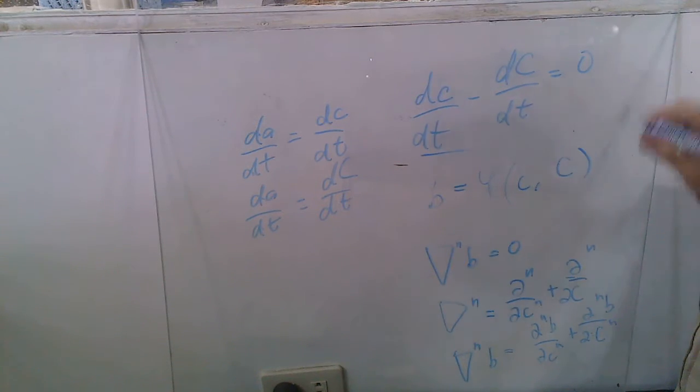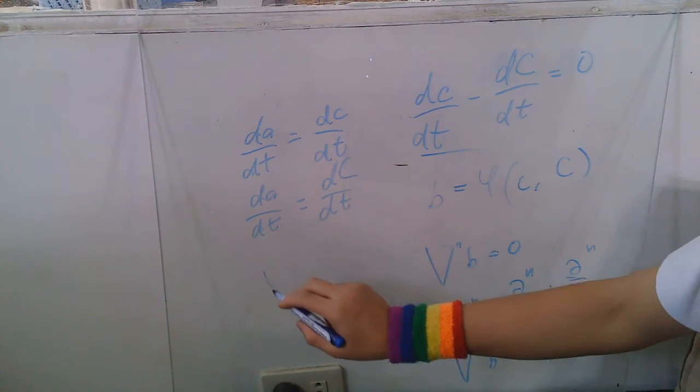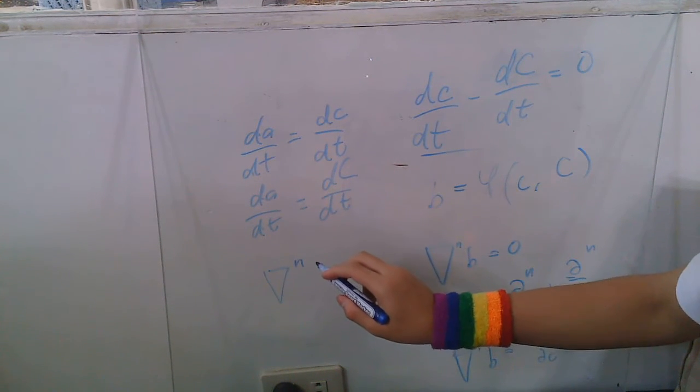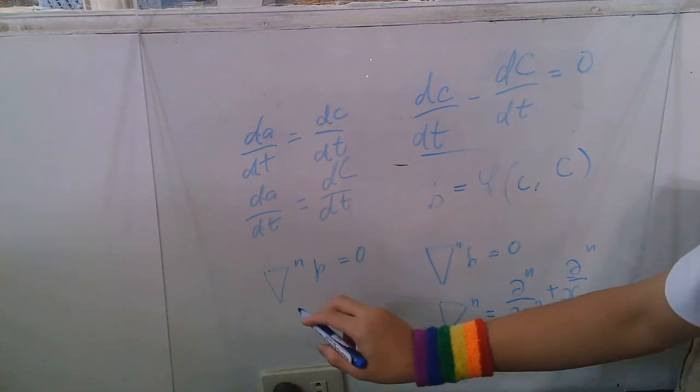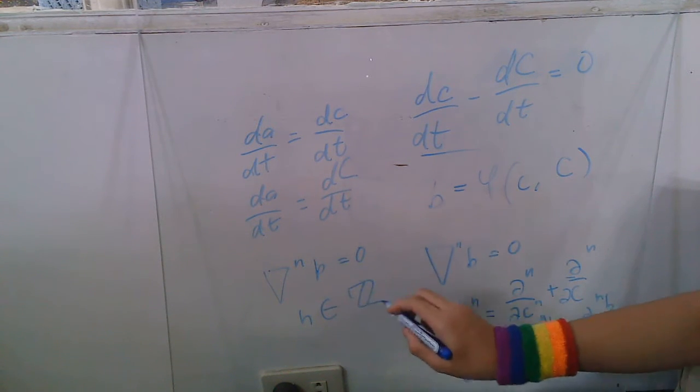So we'll say that if we package these two into a multivariable function b, then that function b satisfies the equation nabla n of b equals 0, where n is any integer.